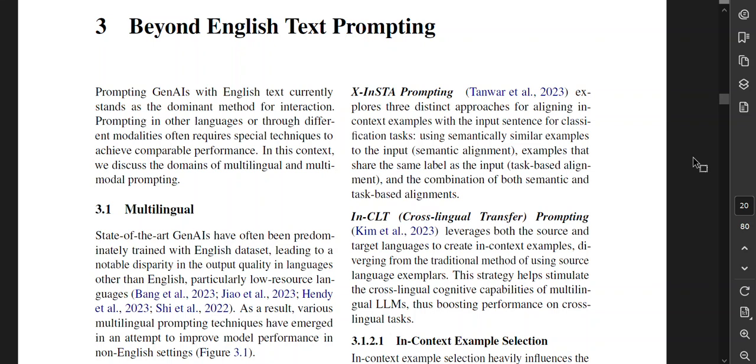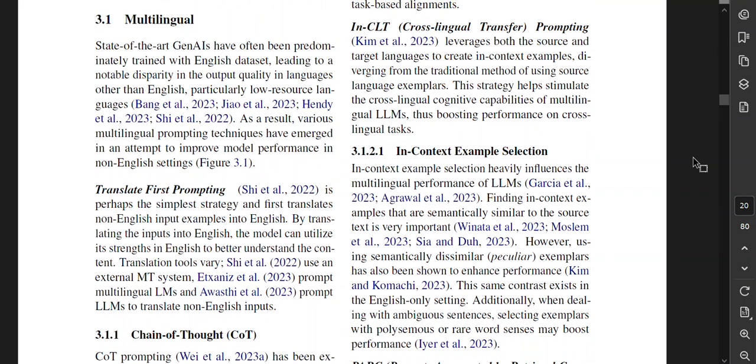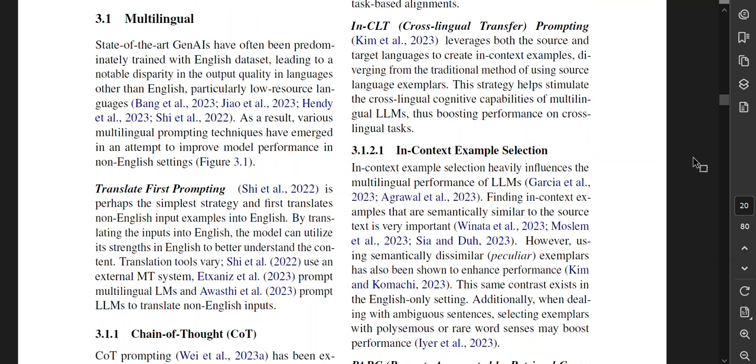Anyway, beyond English text. Prompting generative AI with English text currently stands as the dominant method for interaction. Prompting in other languages or through different modalities often requires special techniques to achieve comparable performance. In this context, we discuss the domains of multilingual and multimodal prompting. Multilingual: state-of-the-art generative AIs have often been predominantly trained with an English data set, leading to a notable disparity in the output quality in languages other than English, particularly low-resource languages.